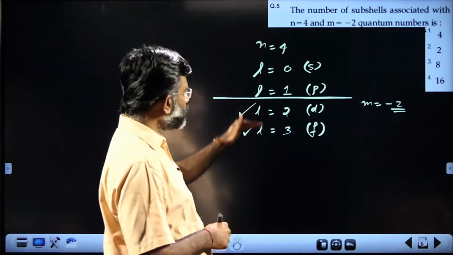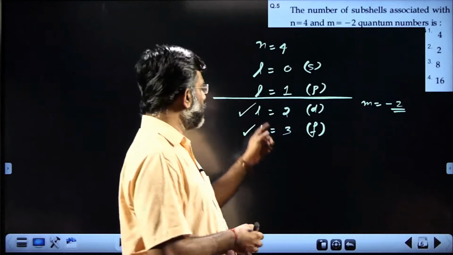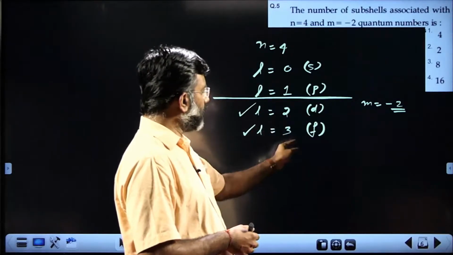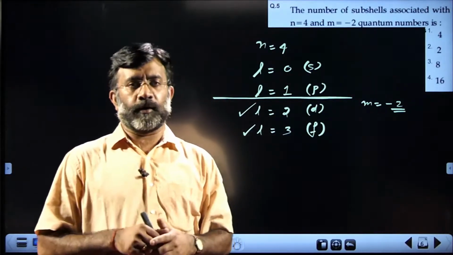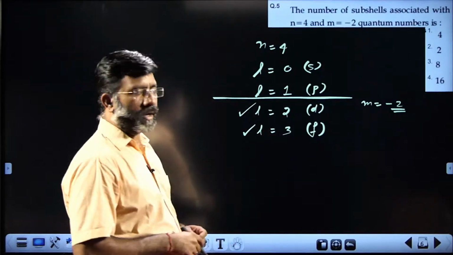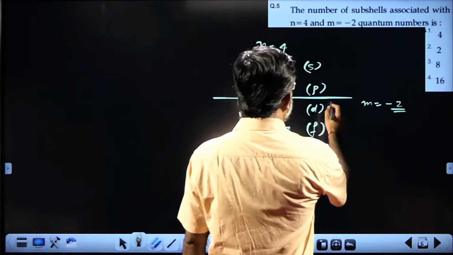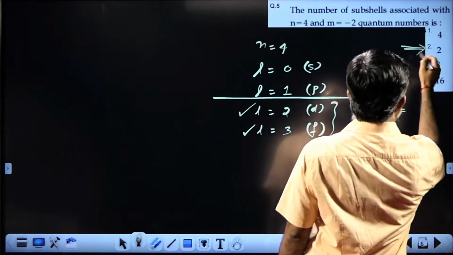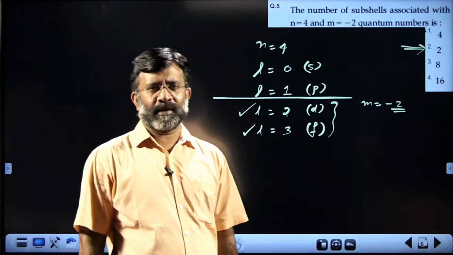When you come to these 2, there can be minus 2, minus 1, 0, plus 1, plus 2, and then minus 3, minus 2, minus 1, 0, like that. So minus 2 is possible only in the 2 cases, that is d orbital and f orbital, and your answer is 2 subshells are possible, d and f. Answer is the second choice. Okay, simple question.